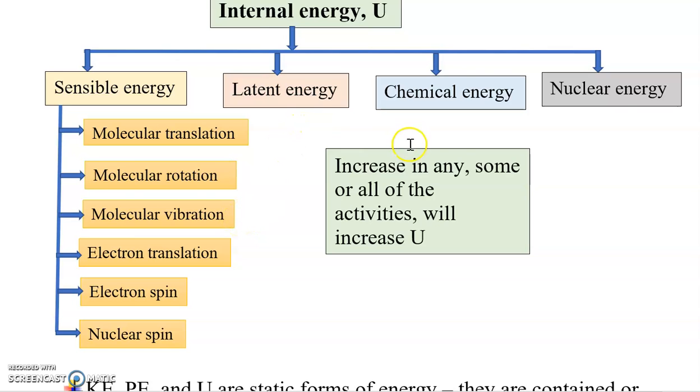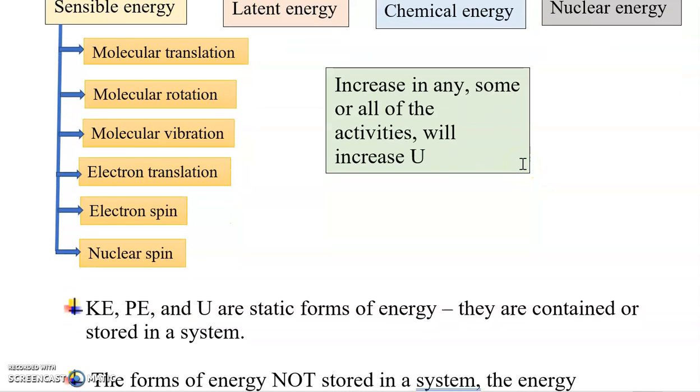And there are latent energy, chemical energy, and nuclear energy. All these types of energy contribute towards the internal energy U. An increase in any of these energies, or the sum of all, will increase the value of U.